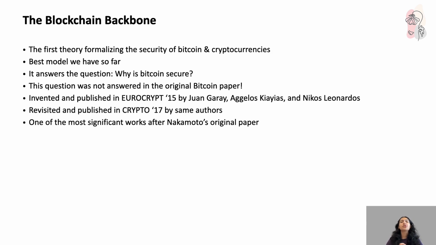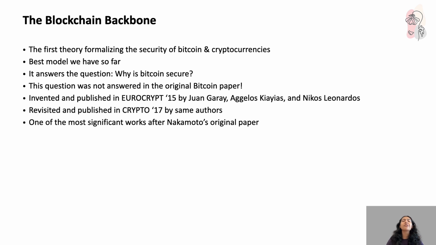Let's then start with the blockchain backbone. This was actually the first formal theory that was given to explain and prove the security of Bitcoin and the other cryptocurrencies. Until then, Bitcoin was working in practice, but the community did not have a rigorous model to give an answer to the most crucial question: why is Bitcoin secure? Interestingly, this is something that Nakamoto's original Bitcoin paper could not properly answer. It introduced the protocol, but it could not mathematically prove its security.